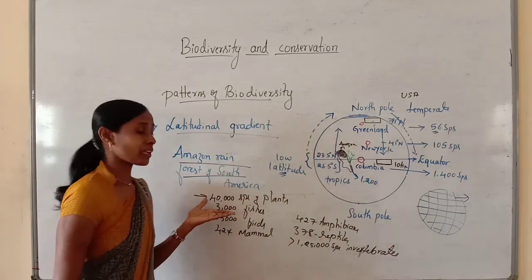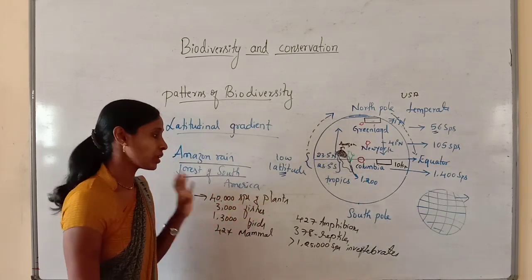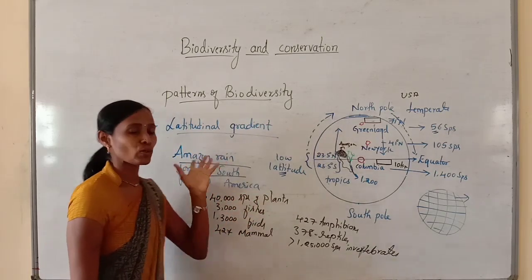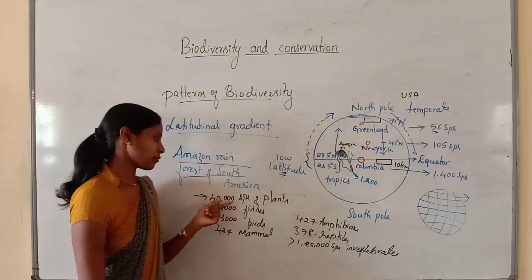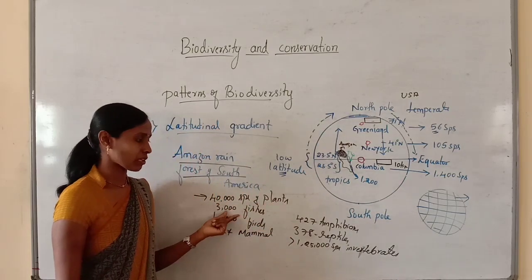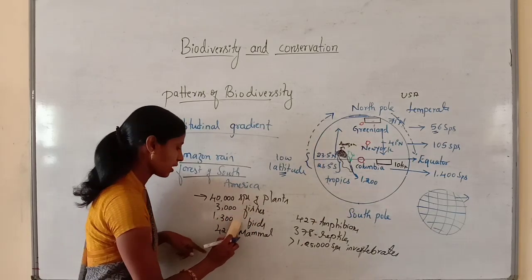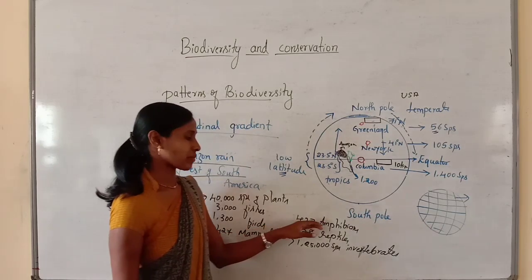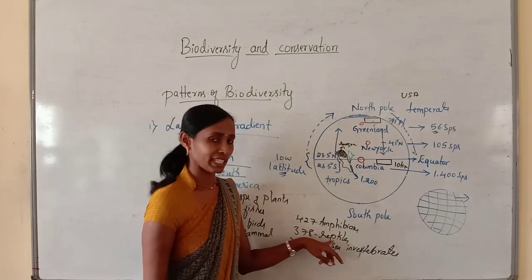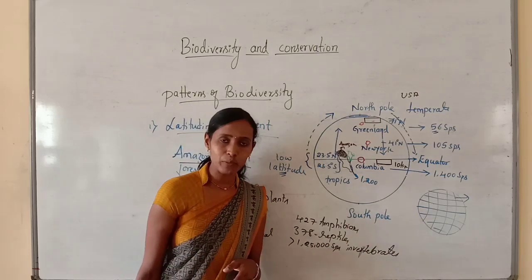So this many species we cannot find in any other part of the world. That's why the Amazon rainforest has the richest biodiversity, with 40,000 species of plants, 3,000 species of fishes, 1,300 species of birds, 427 mammals, 427 amphibians, 378 reptiles and more than 1,25,000 species of invertebrates.